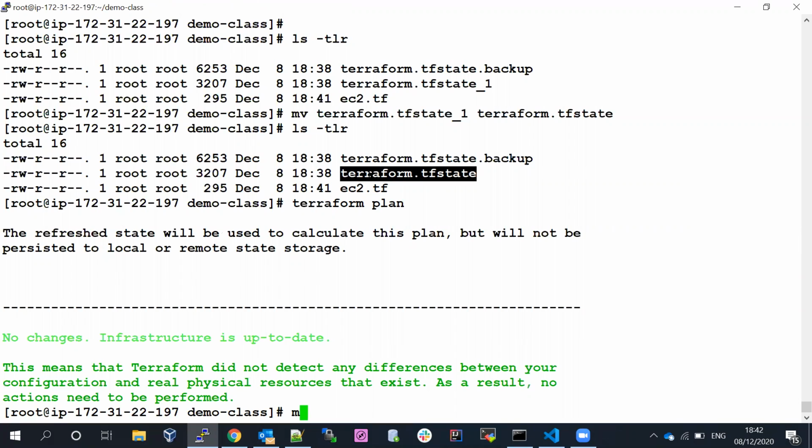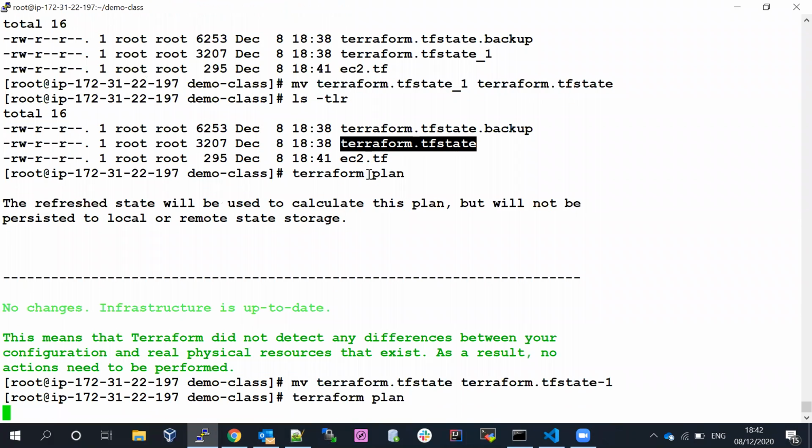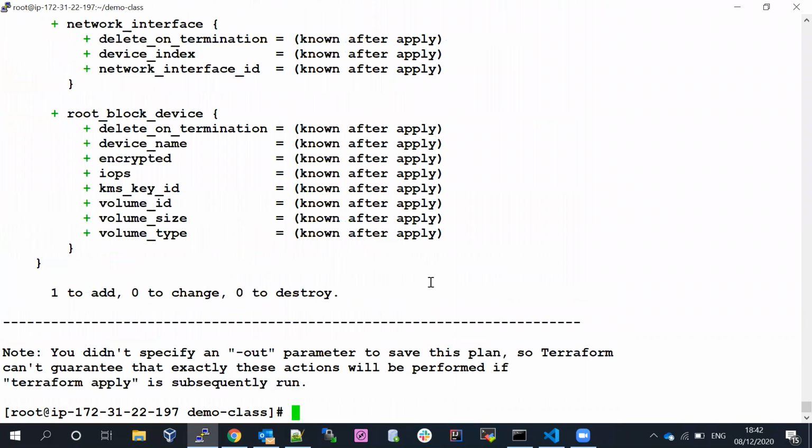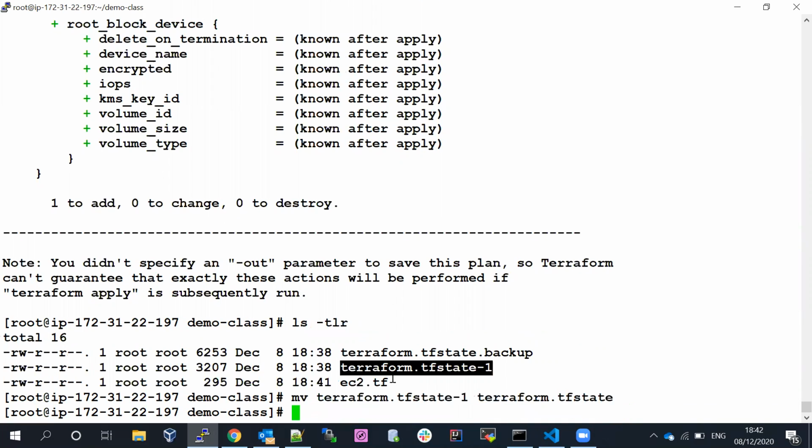Now if I rename it again and run the terraform plan, it's going to create, because we don't have any state file. If I again rename it back to the old state, Terraform will read the state from the state file.